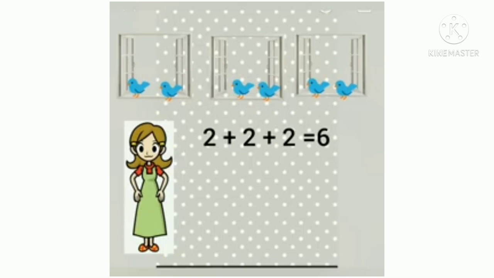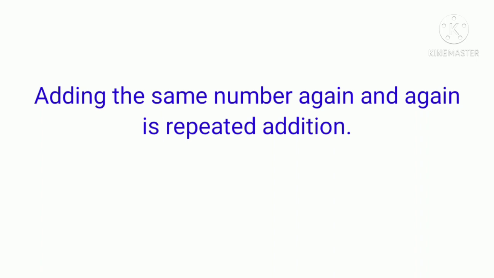So, the same number, that is number 2, is added how many times? Yes, 3 times. So 2 is added 3 times. Children, when we add the same number again and again or repeatedly, we call it repeated addition. See children, adding the same number again and again is repeated addition.